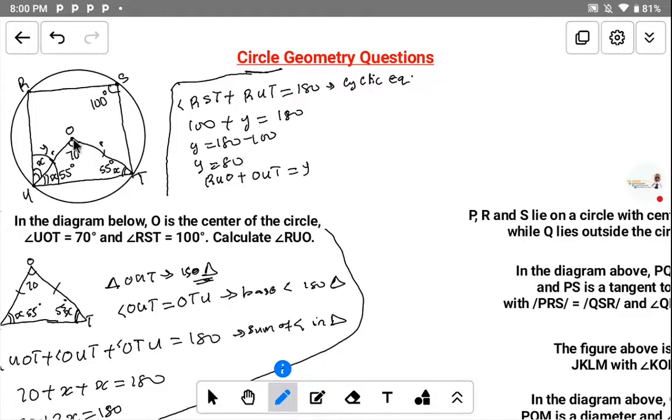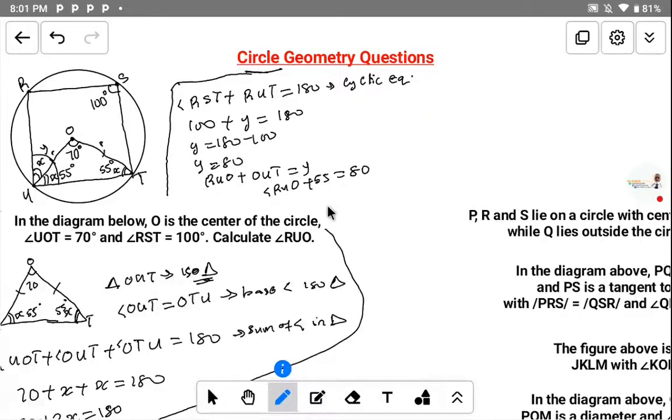And now our angle OUT is equal to 55, so angle RUO plus 55 is equal to y, which is 80.